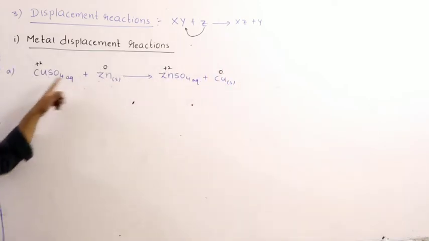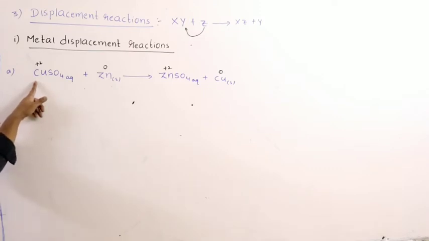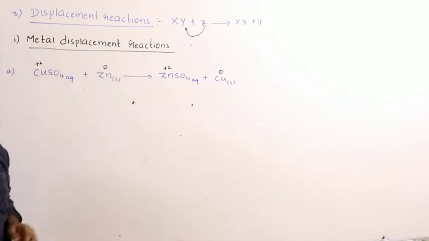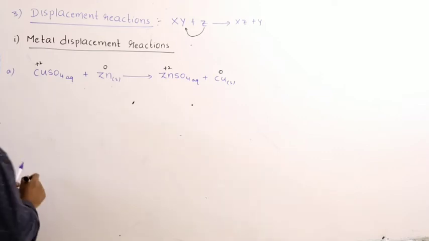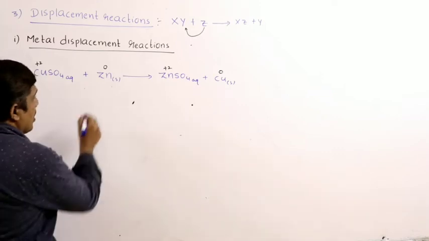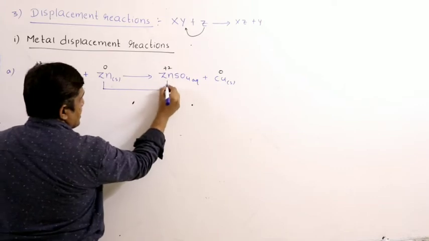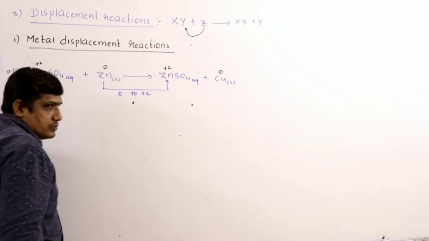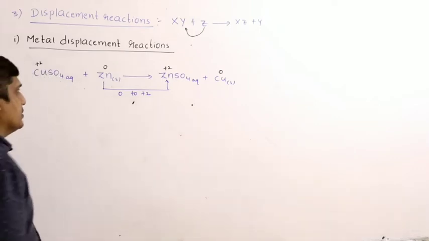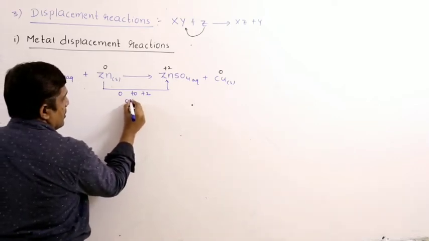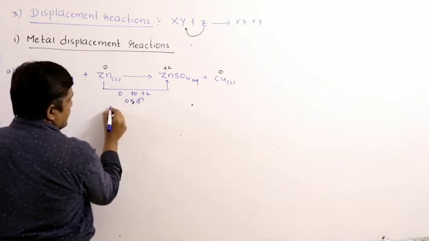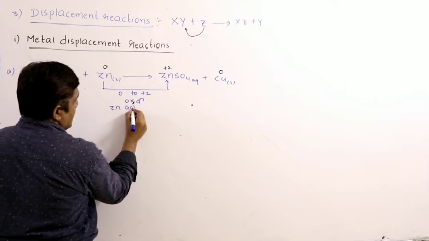Zinc displaces copper ions from copper sulfate solution. So zinc reduces copper from +2 to 0. Zinc's oxidation state changes from 0 to +2, so it is undergoing oxidation. Therefore zinc acts as a reducing agent.